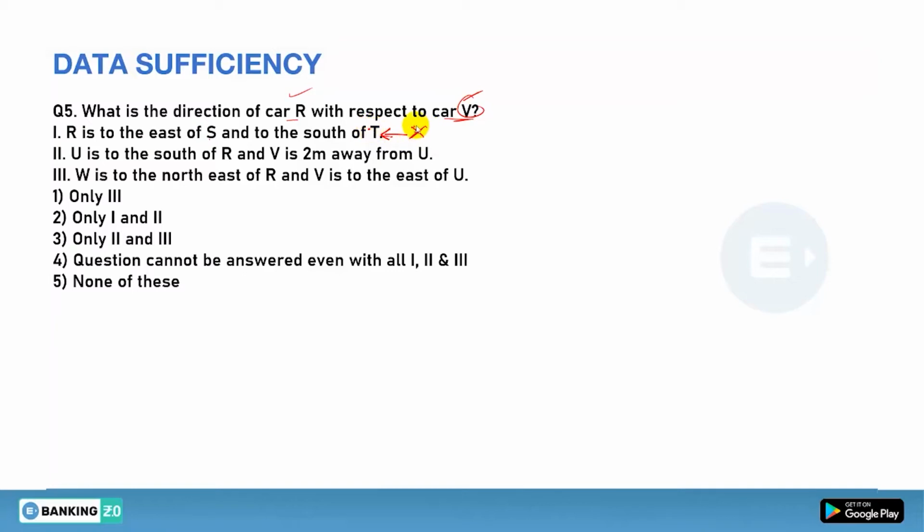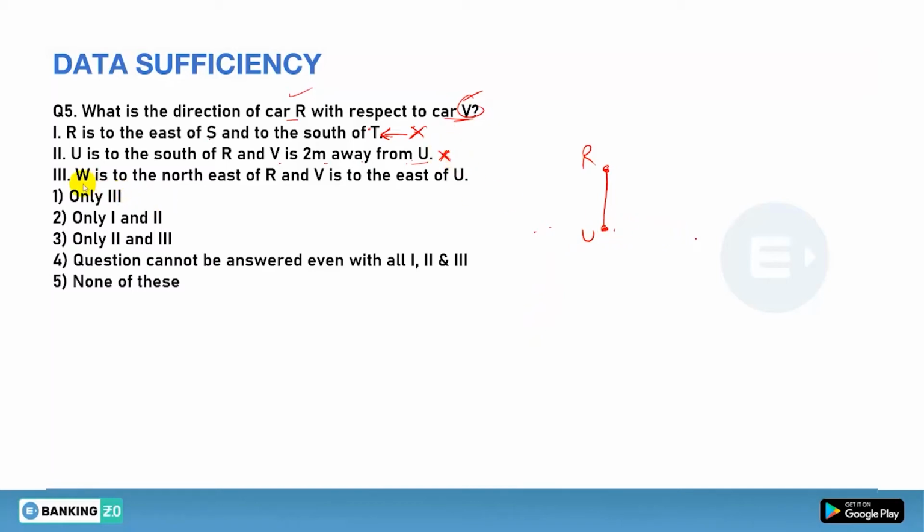That is for sure. Now from the second, U is to the south of R and V is 2 meters away from U. U is in the south of R, that is already given. If V is 2 meters away, then 2 meters can be this side or this side. So V is not fixed in this position, so the second alone is also not possible. V can be this side or this side, so right now it is not possible.